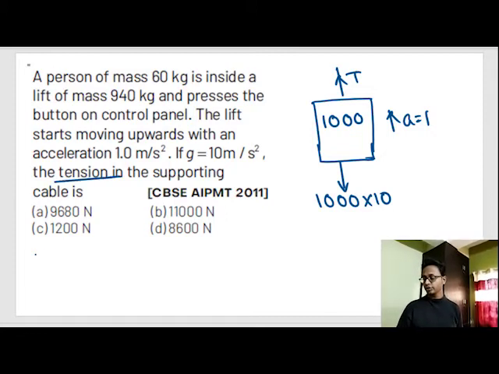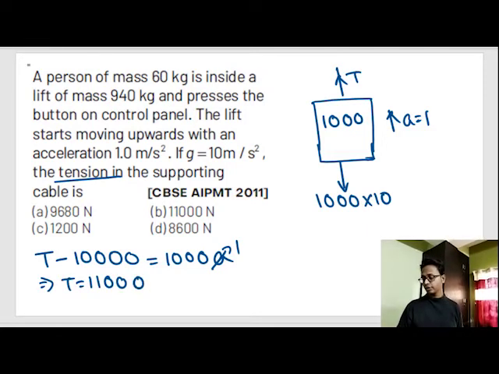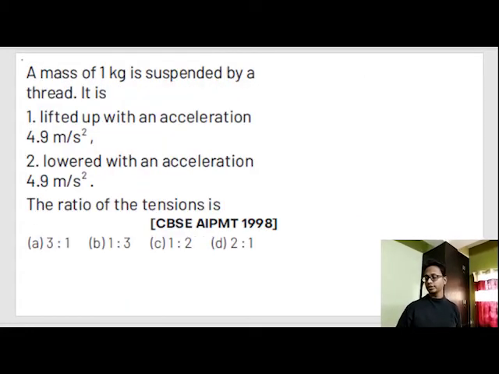So plus T minus 10,000, 1000 into 10 is 10,000, is equal to mass, which is 1000, into A. Okay, A is 1, or T is equal to 10,000 plus 1,000, 11,000. Our correct option is option number B. Simply, again this question is the same type of question.